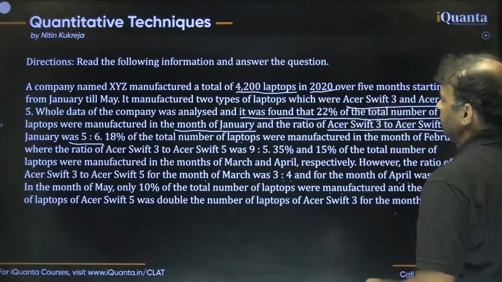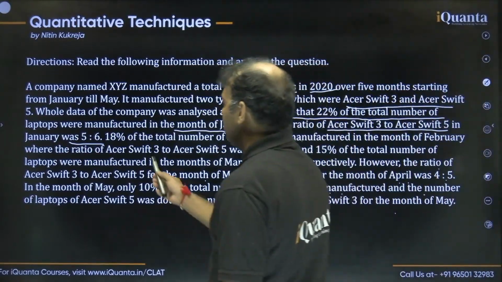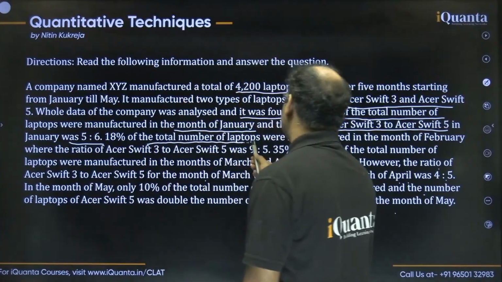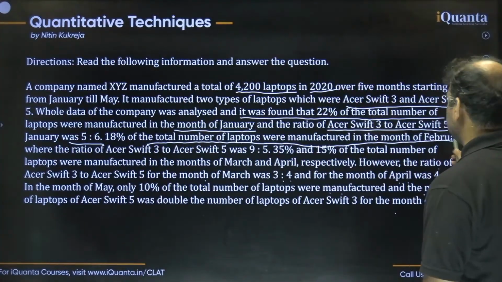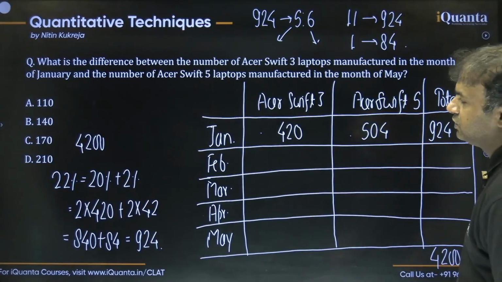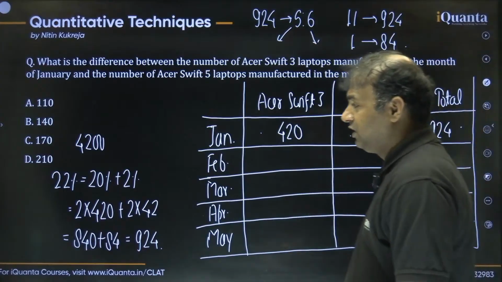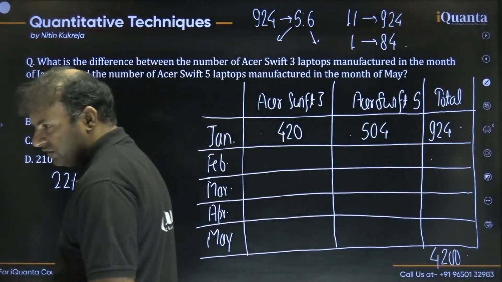Guys, the second information is about the month of February. So they are saying that 18% of the total number of laptops were manufactured in the month of Feb. So by this point, we can find the total number of laptops manufactured in the month of Feb, which is given as 18%.